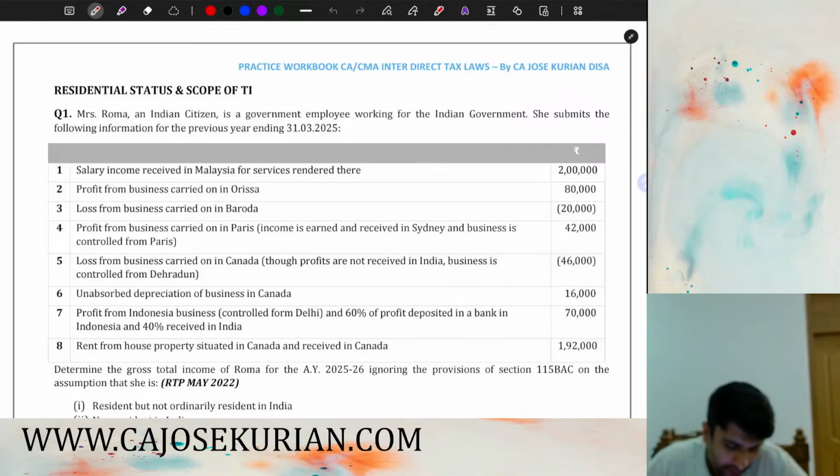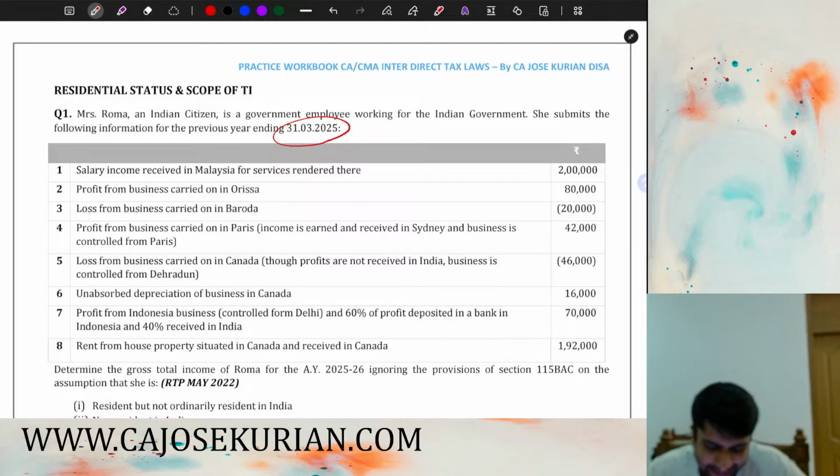Starting with the question, Mrs. Roma, an Indian citizen, is a government employee working for the Indian government, and she submits the following information for the previous year ending 31st March 2025. Before moving on to the question, let me make it very clear: we have planned this Super 30 series for your upcoming January 2026 attempt. So the previous year that we are about to discuss will be 2024-25 and the assessment year will be 2025-26, right? Continuing with the question.